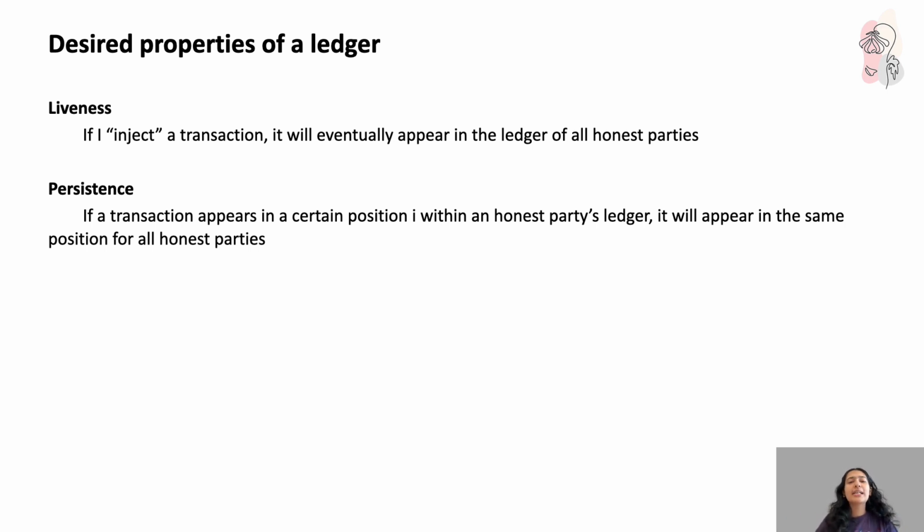So liveness makes sure all valid transactions get included, while persistence makes sure everyone agrees on the exact same history. Without liveness, the system might ignore the real transactions, and without persistence, different people could have different versions of history. Which would make digital money completely untrustworthy because I know something, you know something else, and that story becomes all wrong, right? Every person knows a different story. So that is what I mean when I say that I want my ledger to have liveness, I want my ledger to be persistent.